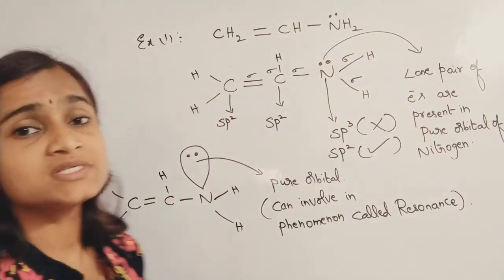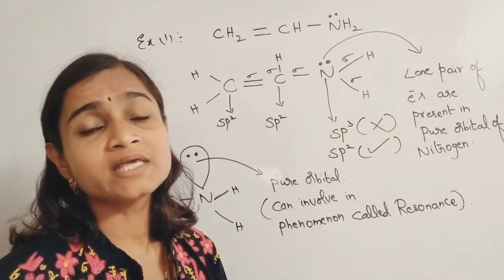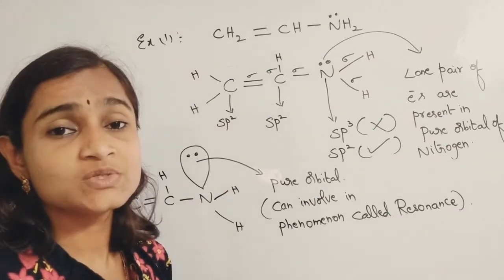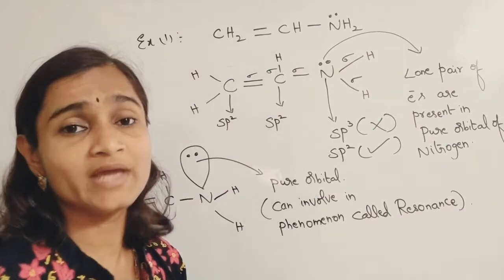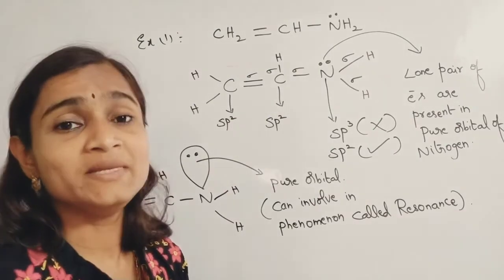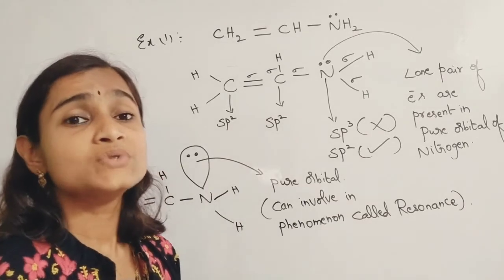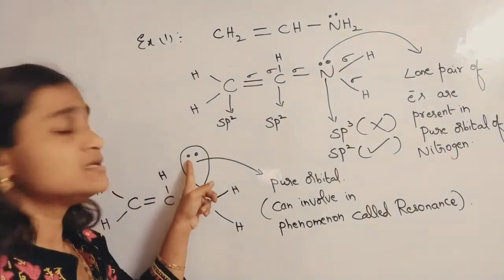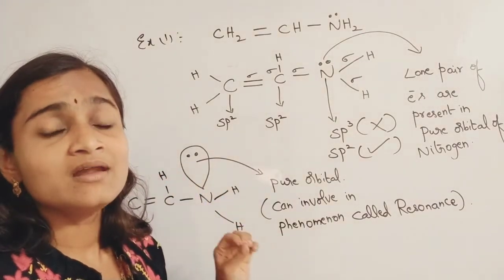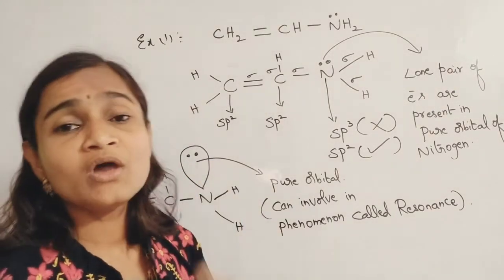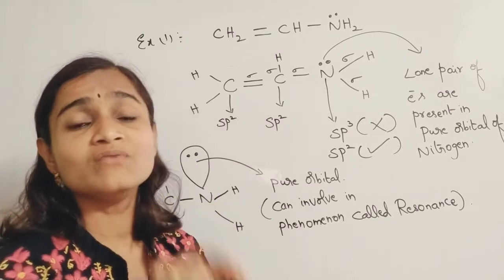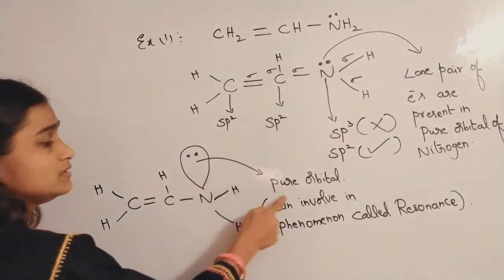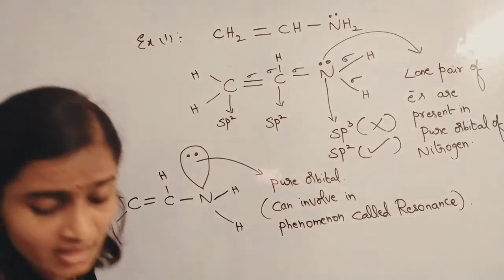To get more stability, the pi electrons keep shifting from one place to another, so the more resonating structures a particular compound gets, the more stable that compound is. In order to participate in resonance, this lone pair of electrons remains in the pure orbital of nitrogen, so it is not involved in hybridization. That's why this compound can be involved in resonance.